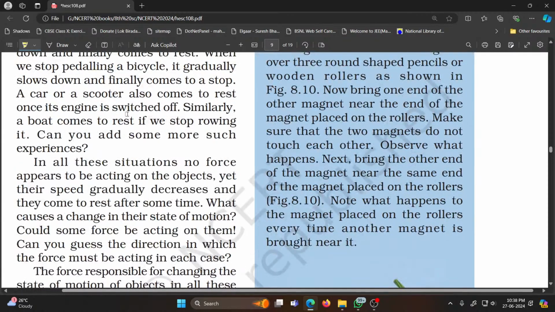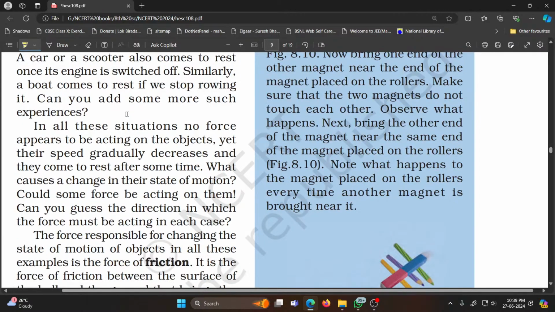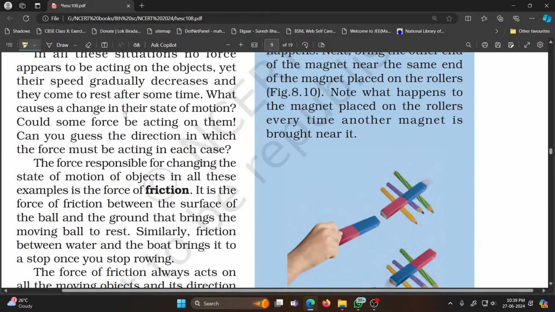So in all these examples, no force appears to be acting on the objects, yet their speed gradually decreases and they come to rest. What causes the change in their state of motion? Could some force be acting on them? This force is called frictional force. The force responsible for changing the state of motion of an object is frictional force. It always acts when two surfaces are in contact and there is a relative motion between them.